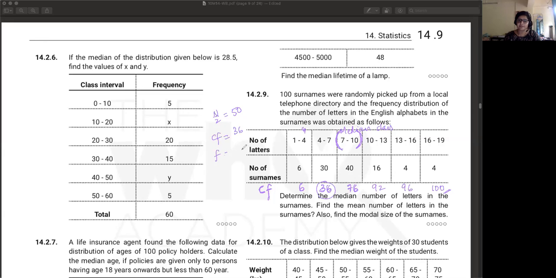And F will be the frequency of the median class, so it has to be 40. L is of course 7 and h is equal to 3. Once we have all the values, put them in the formula. Avni has gotten the same as Heth, Soumya and Murtaza. Shreya and Ayush have also gotten the same answer.